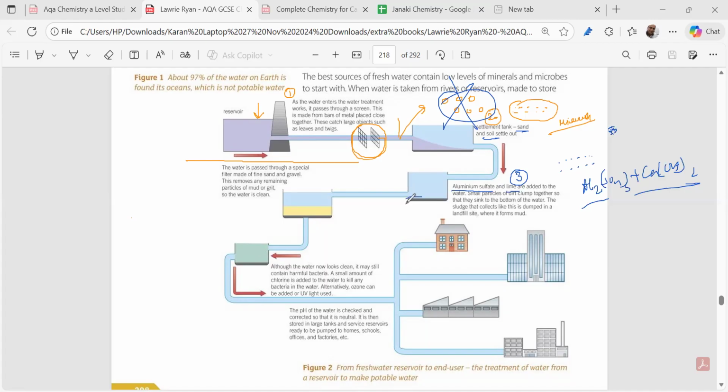So this is a very important fertilizer also we can use, right? This sludge, what is this sludge? This sludge will be taken out and it will be dumped in the landfill site.